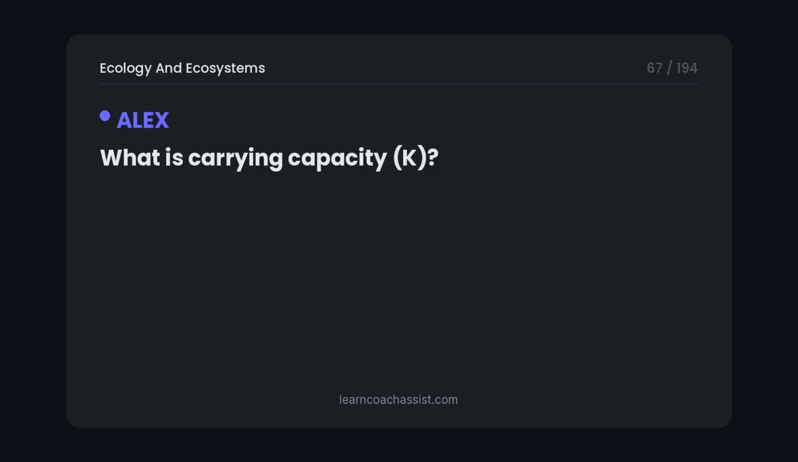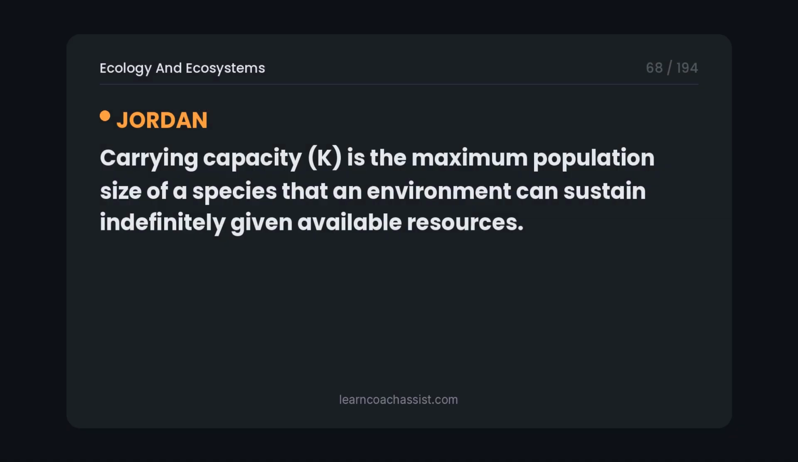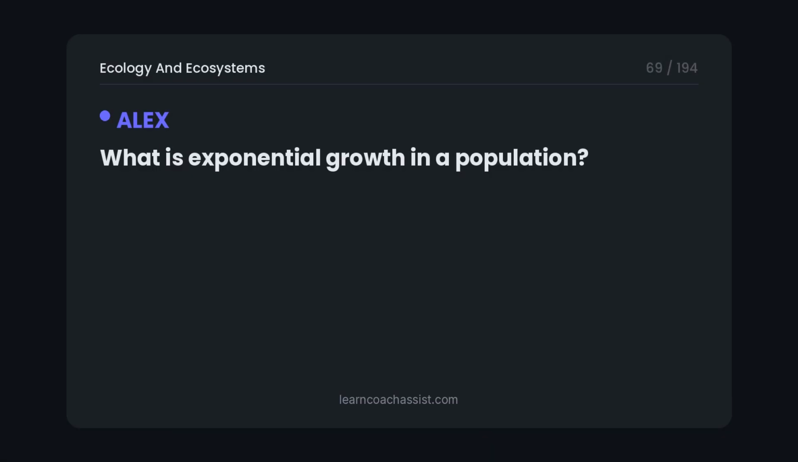What is carrying capacity, K? Carrying capacity, K, is the maximum population size of a species that an environment can sustain indefinitely given available resources. What is exponential growth in a population?